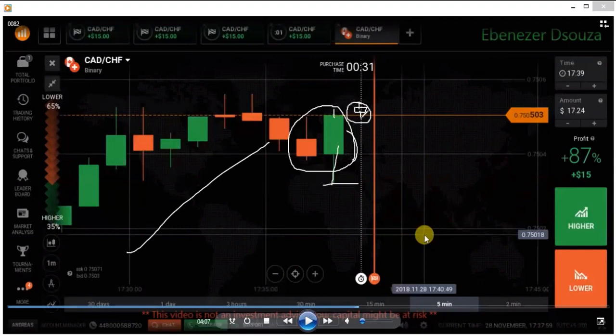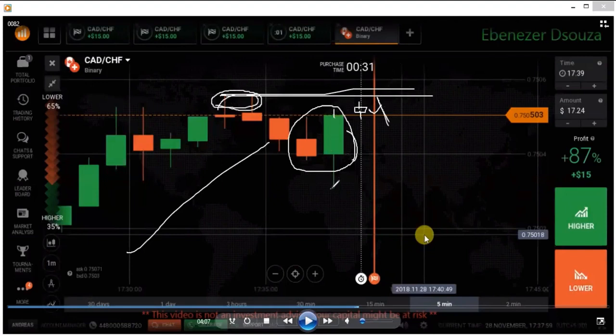If you find a weak candle like this, sellers will enter again because the next sellers area is here. If you find a small bullish candle like this, you can go with sellers again because you are seeing a strong selling pressure here.